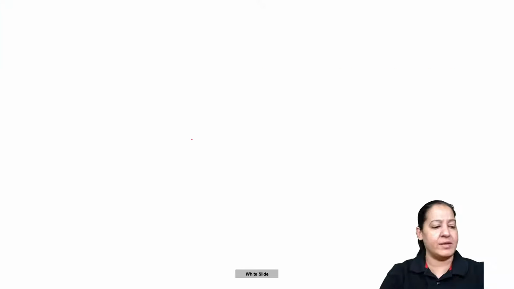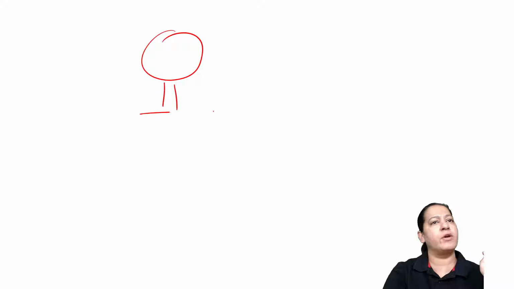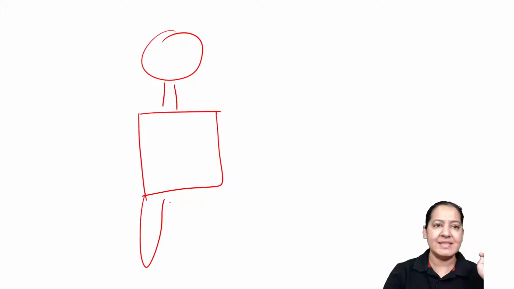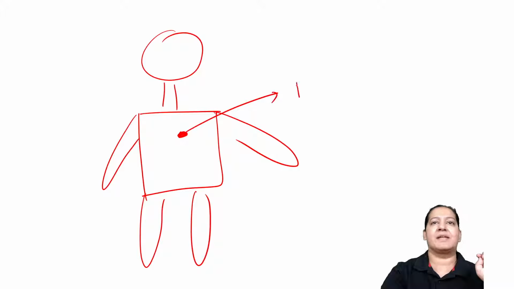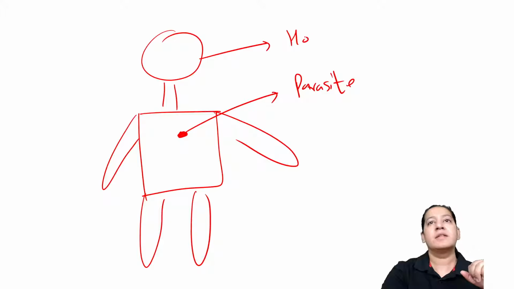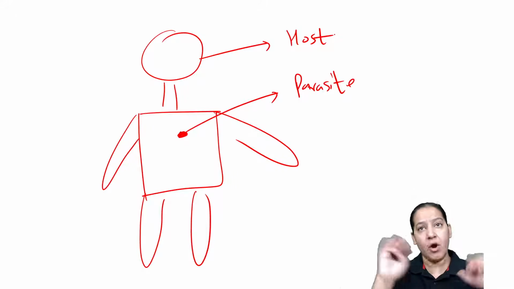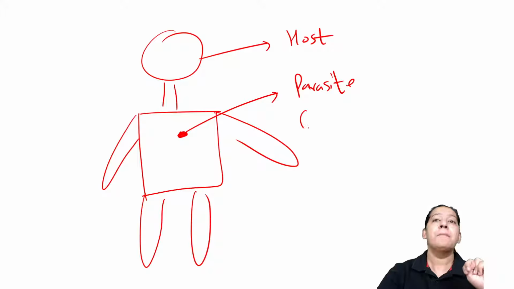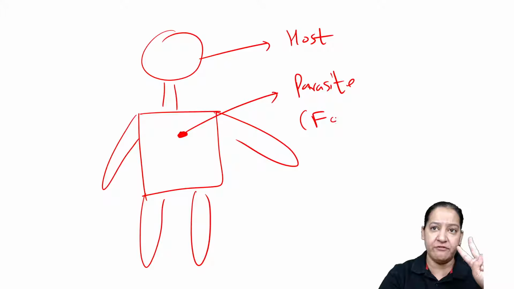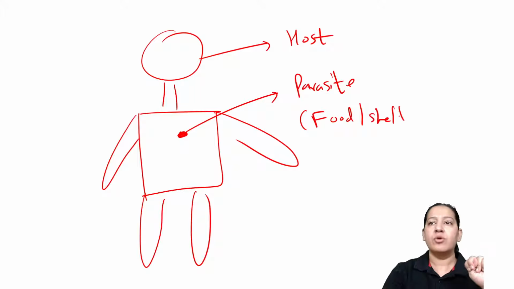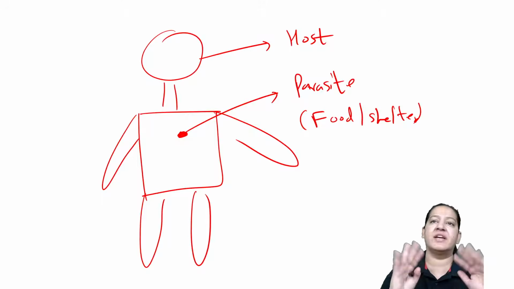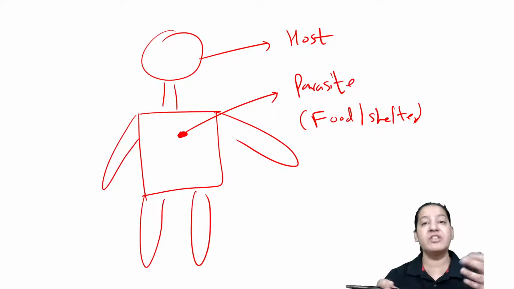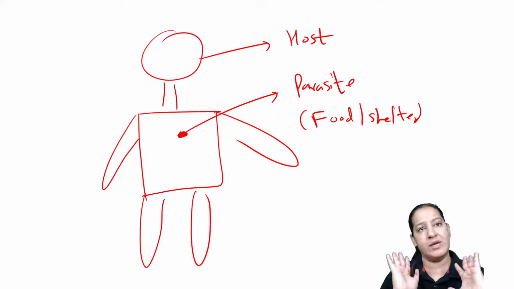I guess you can understand what a parasite is. So this is a human body, or any organism. A parasite is the organism which resides inside another organism. So this is a parasite. The parasite is the organism which obtains food and shelter from another organism. The other organism is known as the host. The parasite resides inside the host for obtaining food and shelter. The organism which resides inside another organism for obtaining food and shelter is known as a parasite. The other organism which provides food and shelter to the parasite is known as the host, right?